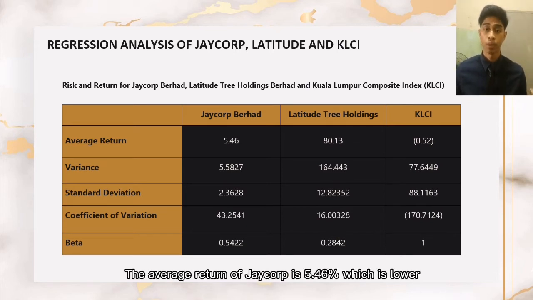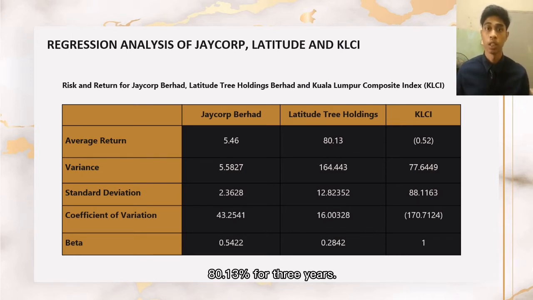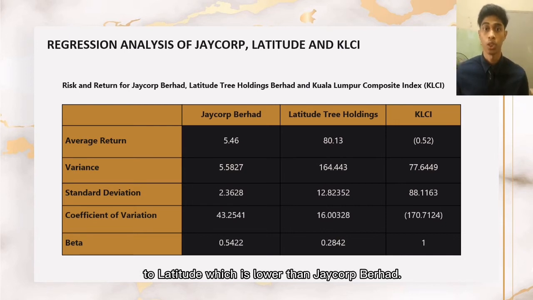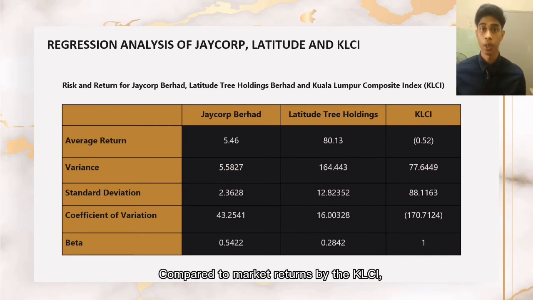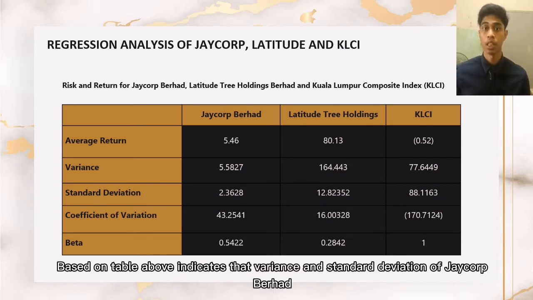The average return of Jacob is 5.436%, which is lower than Latitude Tree Holdings Berhad, 80.30% for over 3 years. It indicates that Jacob Burckhardt has a lower return compared to Latitude. Compared to the market return by the KLCI, Jacob Burckhardt has a not good return versus the market, which is 0.52%.